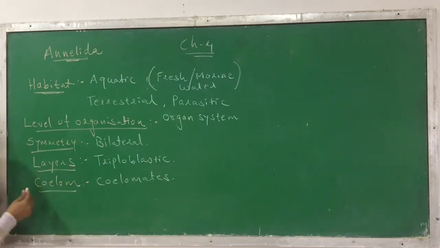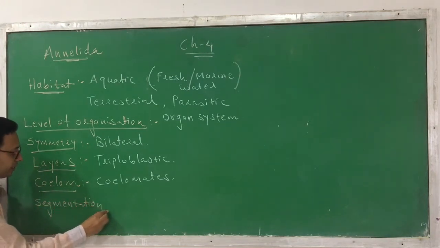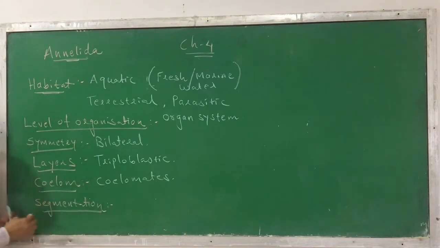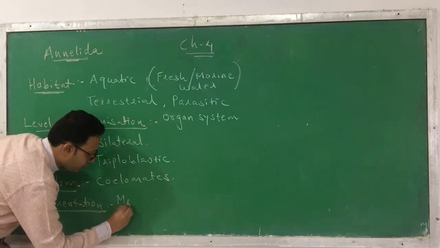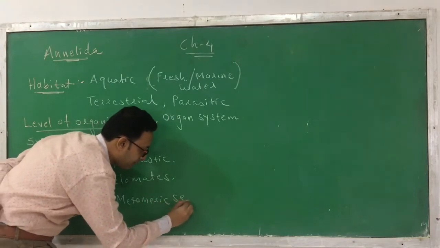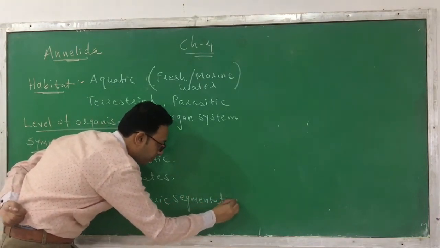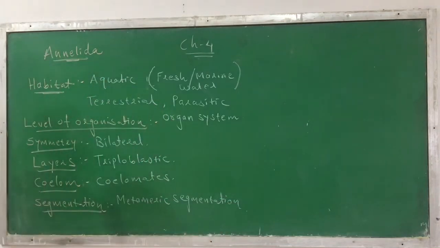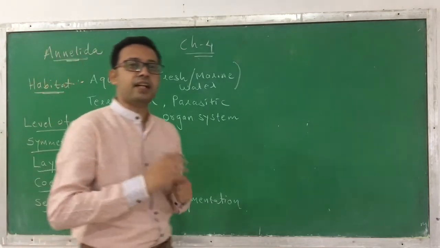Next, when we talk about segmentation, here in the phylum Annelida, their body is divided internally as well as externally into equal parts. So here you can observe metameric segmentation. What kind of segmentation can you observe? Metameric segmentation is observed in the phylum Annelida. So these are the usual general characteristics you can find in the phylum Annelida.